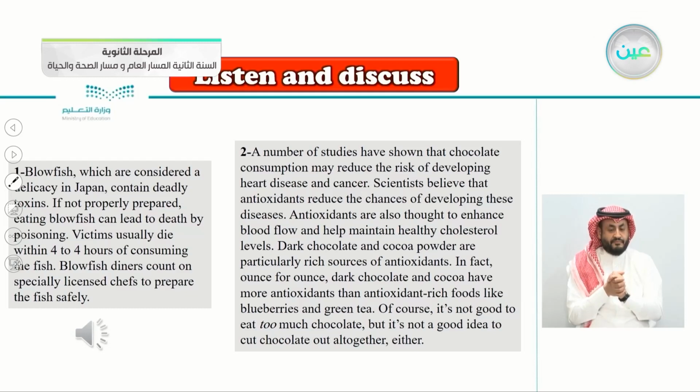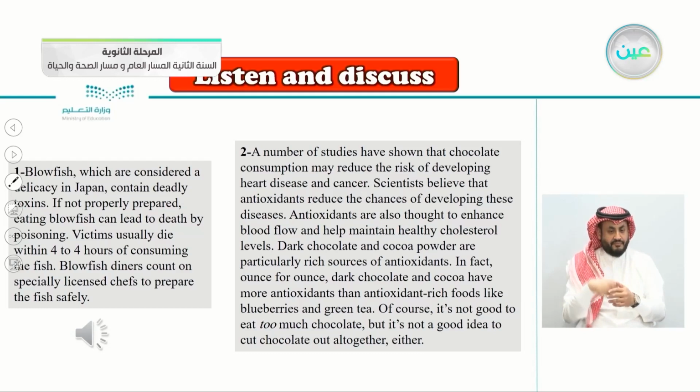So here, these are the first two articles. Here we're discussing blowfish, which are in Japan, of course, considered a delicacy, and contain deadly toxins, are poisonous. If not properly prepared, they can be poisonous. Eating blowfish can lead to death by poisoning. Victims usually die within 4 to 4 hours of consuming the fish. Blowfish diners count on specially licensed chefs to prepare the fish safely. So this is the true or false about the fish.